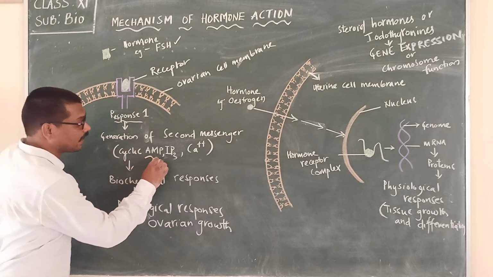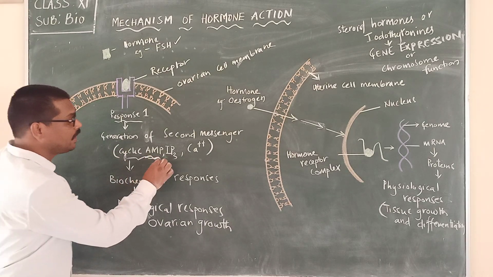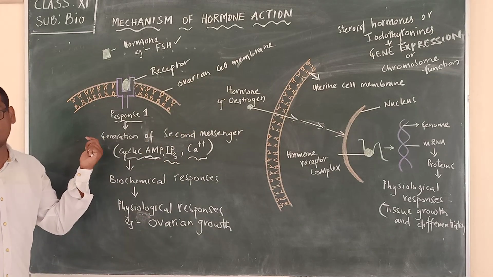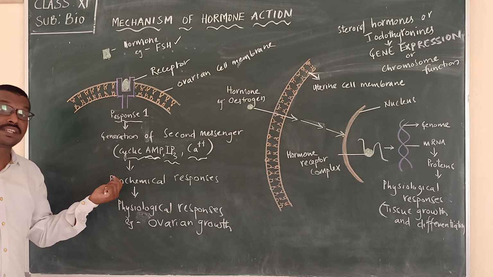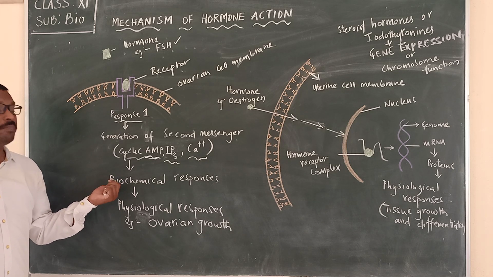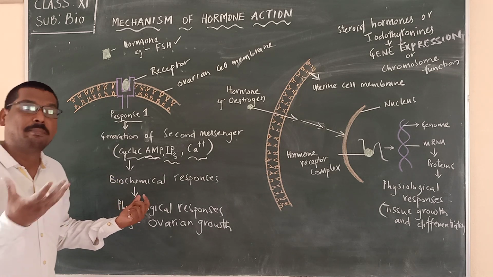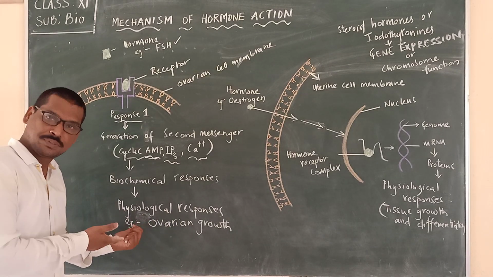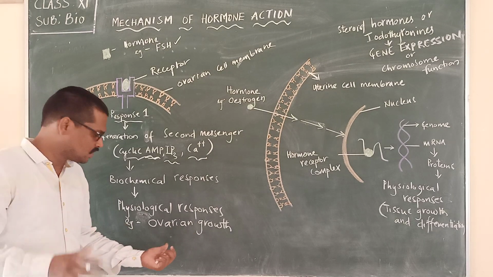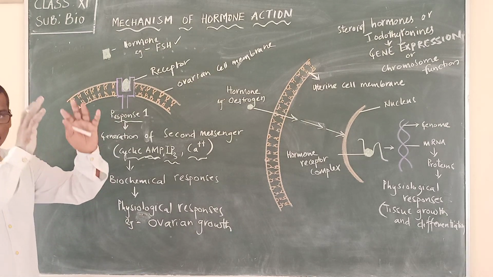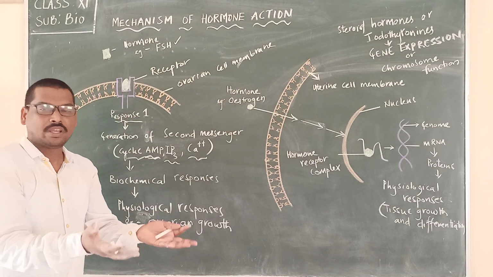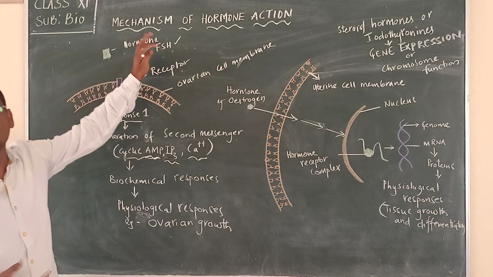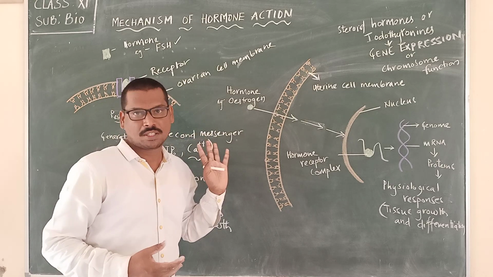And we have to remember these second messengers: cyclic AMP and IP3 and calcium ions. Please remember these second messengers, which are responsible inside the cell to bring up the biochemical responses, means metabolic reactions, to perform a particular physiological activity or physiological response. The best example here is ovarian growth. For the ovary growth, which hormone is responsible? Follicle stimulating hormone.